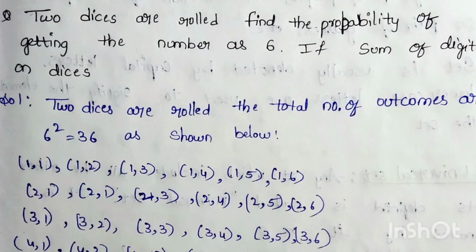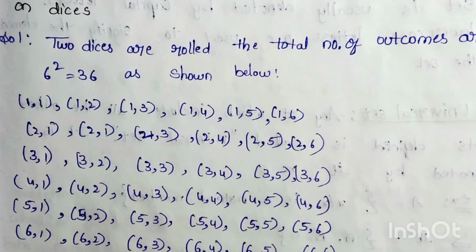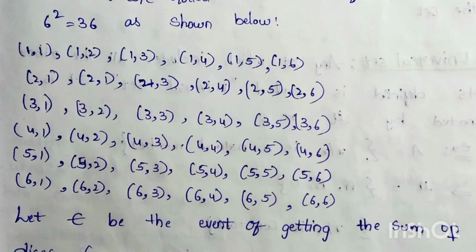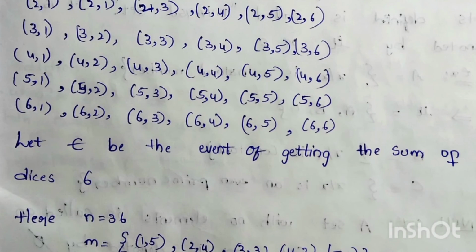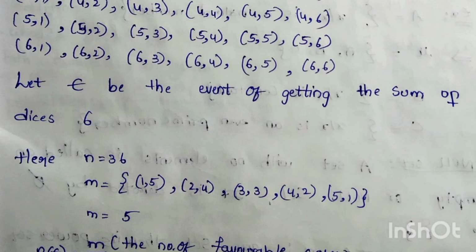Here we are going to get 36 outcomes: 1 comma 1, 1 comma 2 and so on up to 1 comma 6, 2 comma 1, 2 comma 2 and so on up to 2 comma 6, and 3 comma 1, 4 comma 1, 5 comma 1, 6 comma 1, up to 6 comma 6, 36. Let E be the event of getting the sum on the dice as 6.